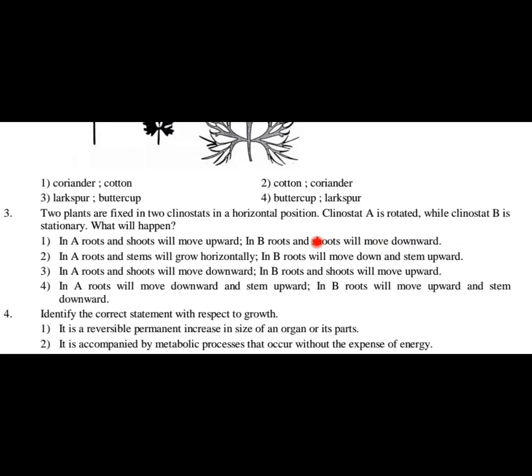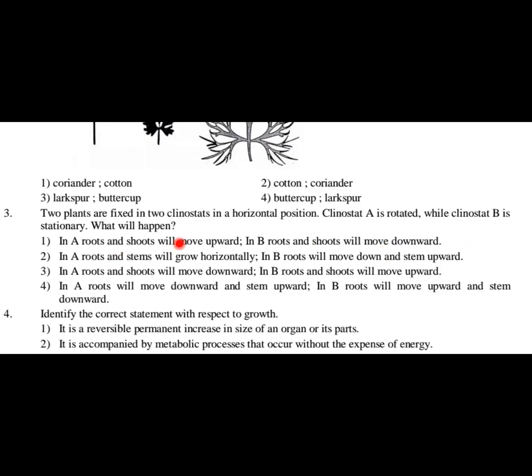Because if A is rotated, roots and stems both will grow horizontally in A, because it is not stationary, it is under rotation. So the development of roots and shoot system will be horizontal in A, whereas in B there should not be any change because B is stationary, students.